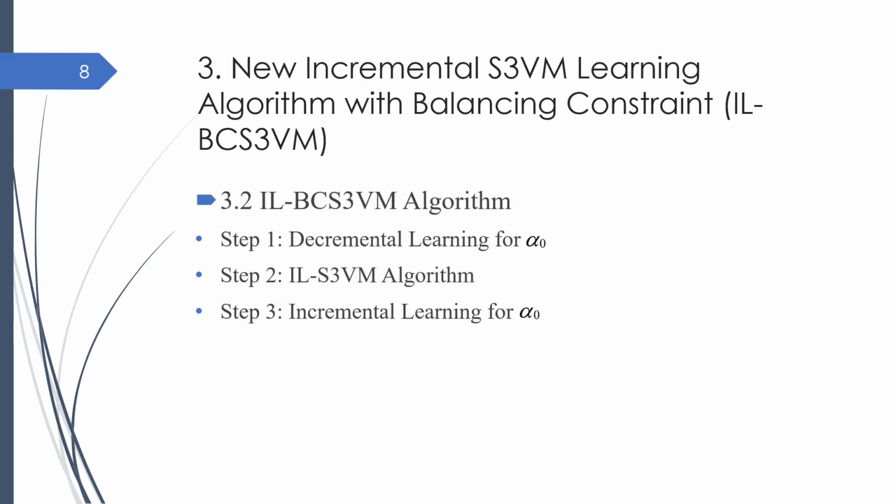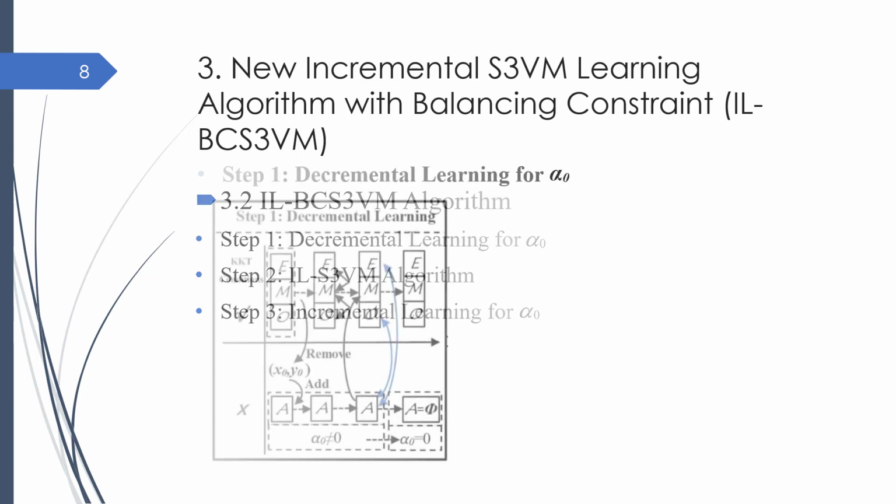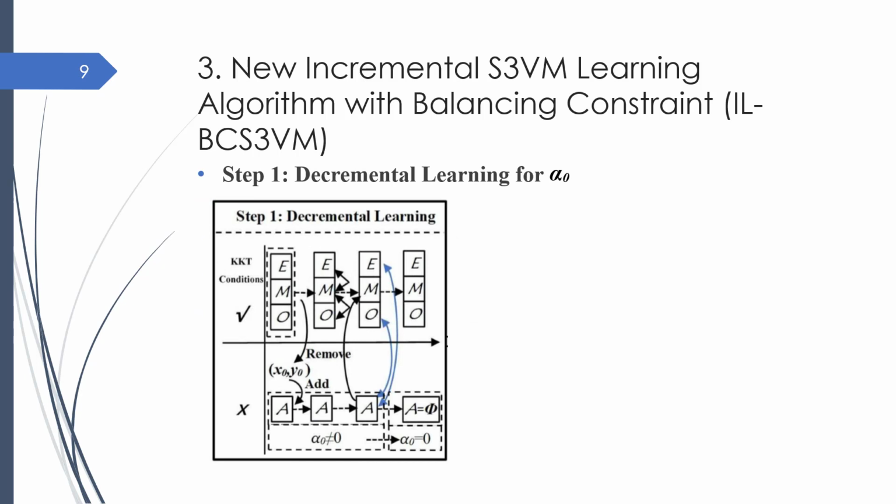Our IRBC S3VM algorithm consists of 3 steps. We have already introduced the algorithm for step 2 earlier, so we only focus on step 1 and step 3 specifically. In step 1, in order to eliminate the original balancing constraint imposed on the original dataset, we apply the incremental learning method in this step to decrease the Lagrangian multiplier a0 of the balancing constraint to 0. The process can be seen in this figure.